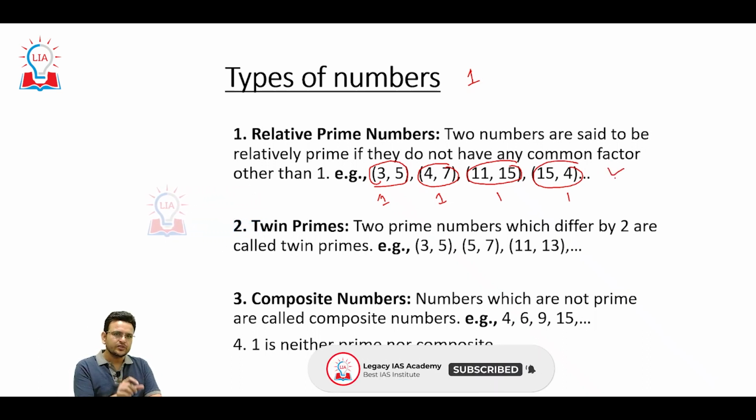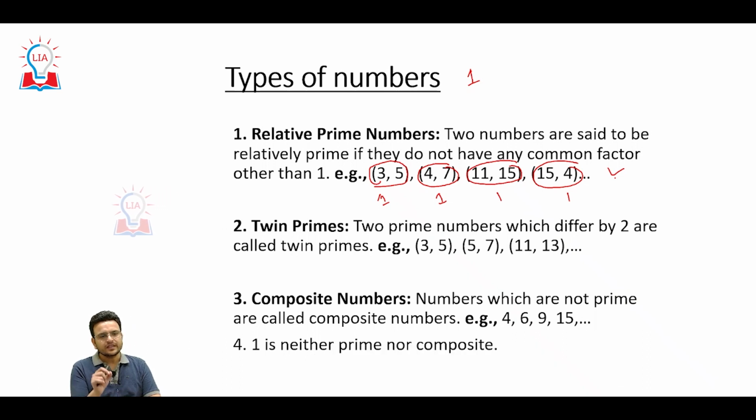Consider that in some questions they mention a group of relative prime numbers. If you are not aware of what relative prime numbers are, it becomes very difficult to solve that particular question. In relative primes we can also include a number other than a prime. Then twin primes: a pair of prime numbers which have a difference of 2, like 3 and 5, 5 and 7, 11 and 13. They are twin prime numbers.